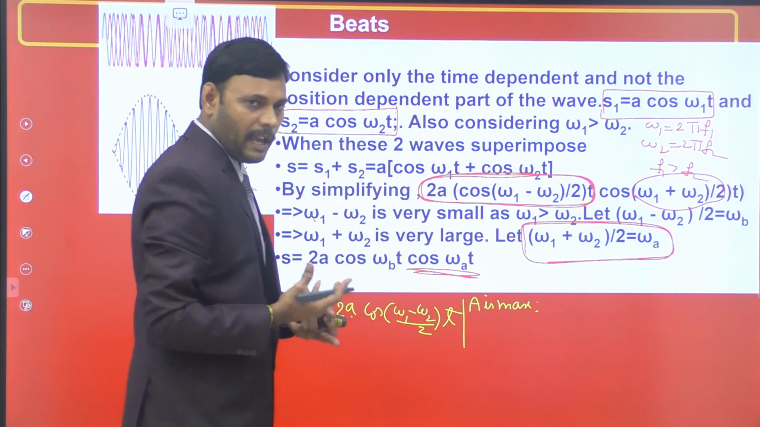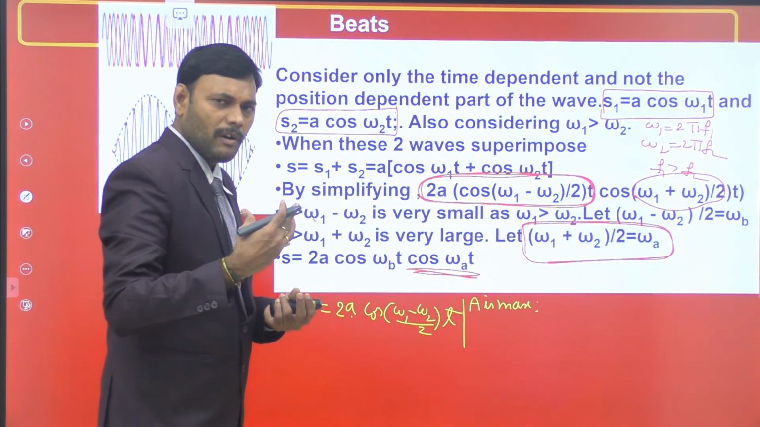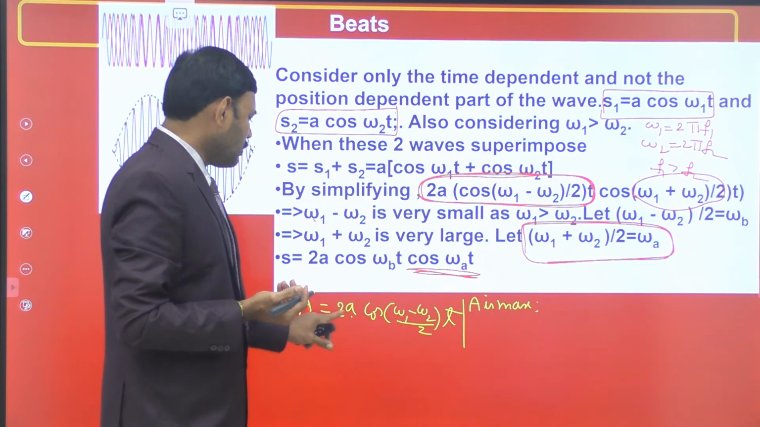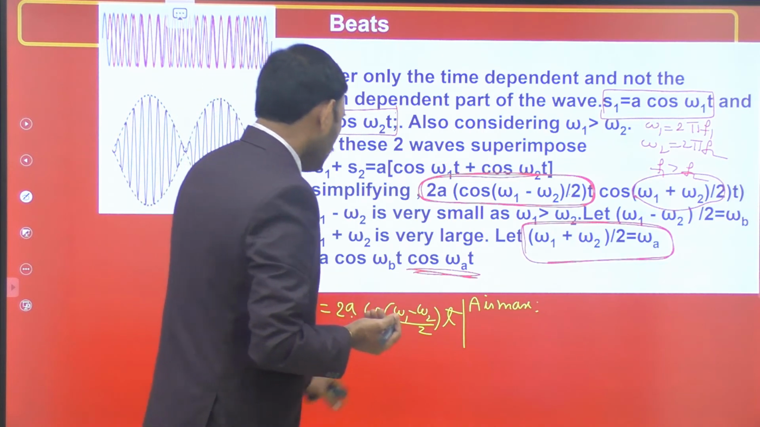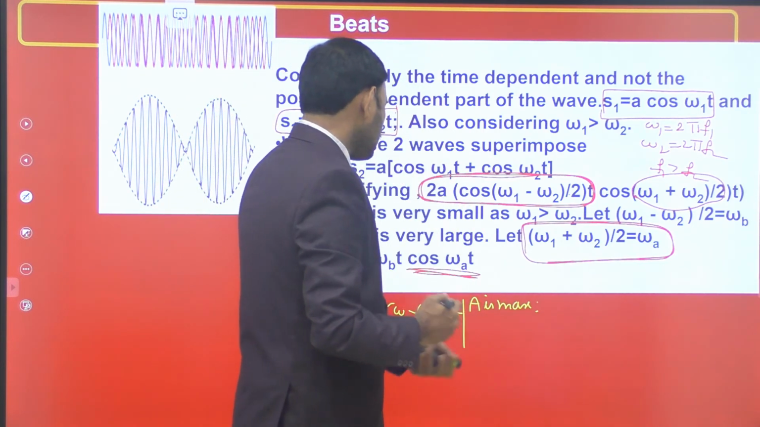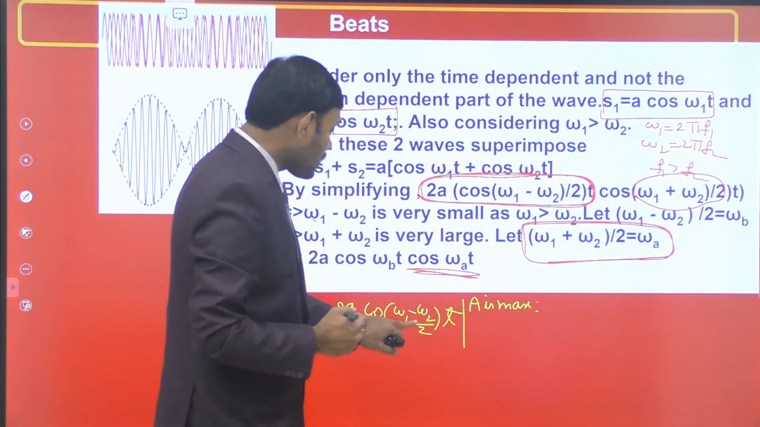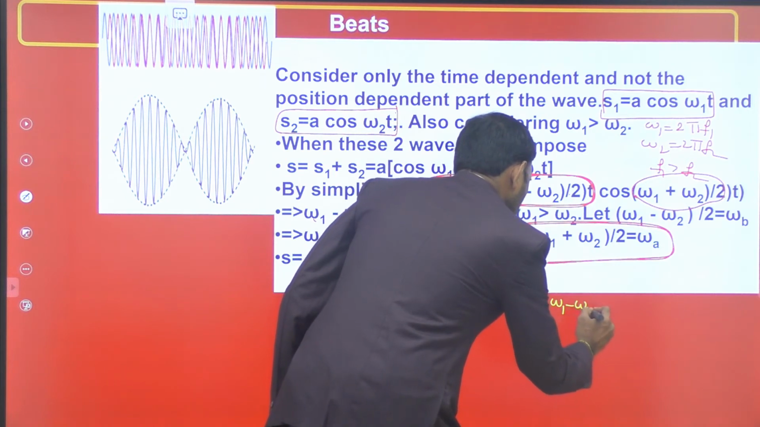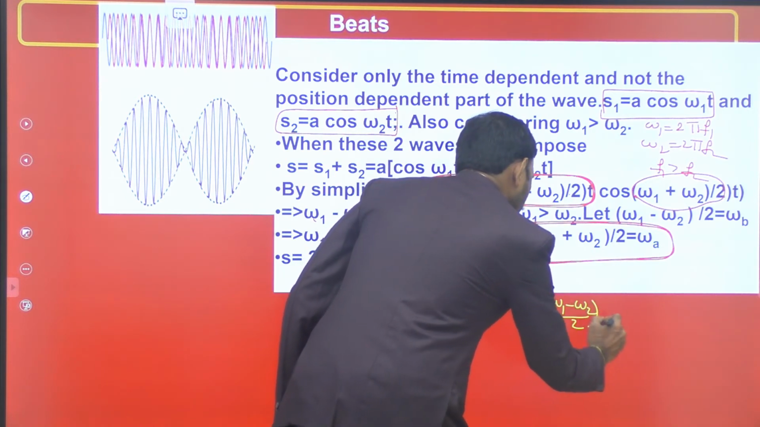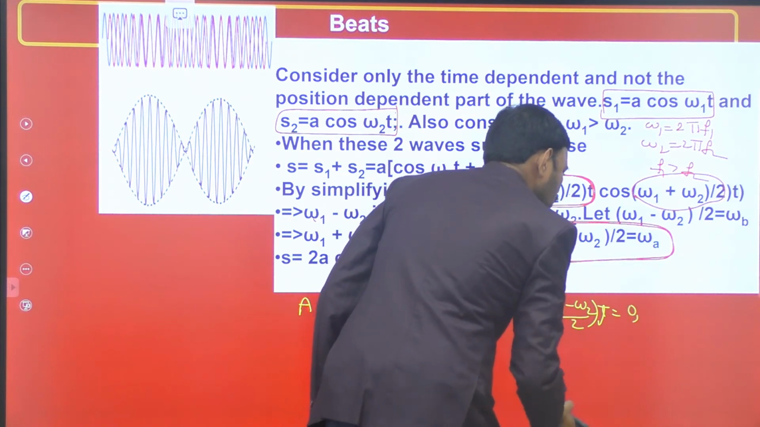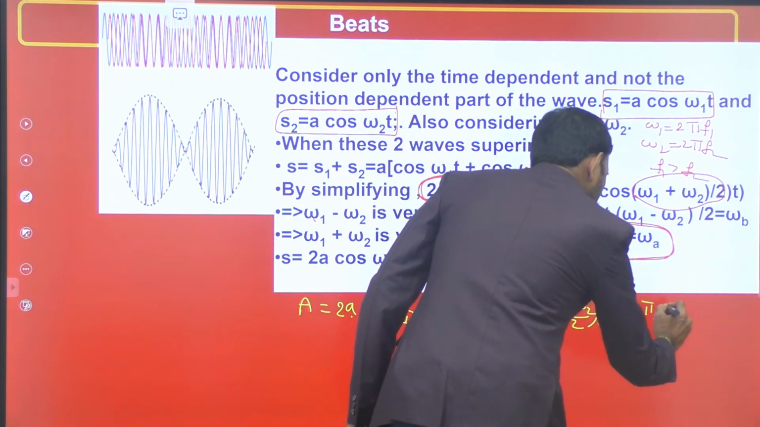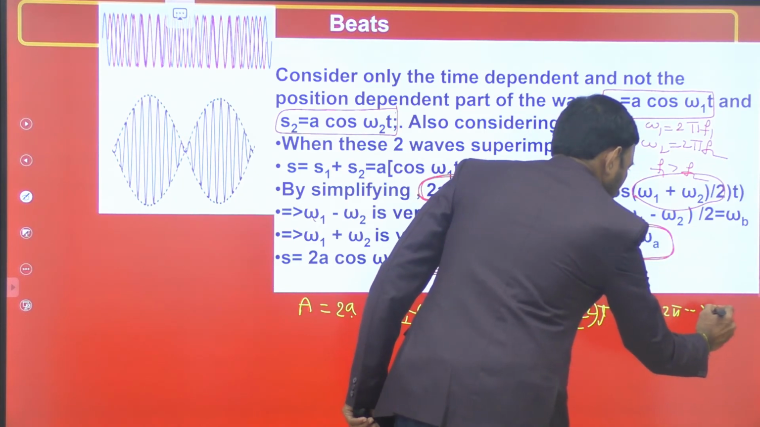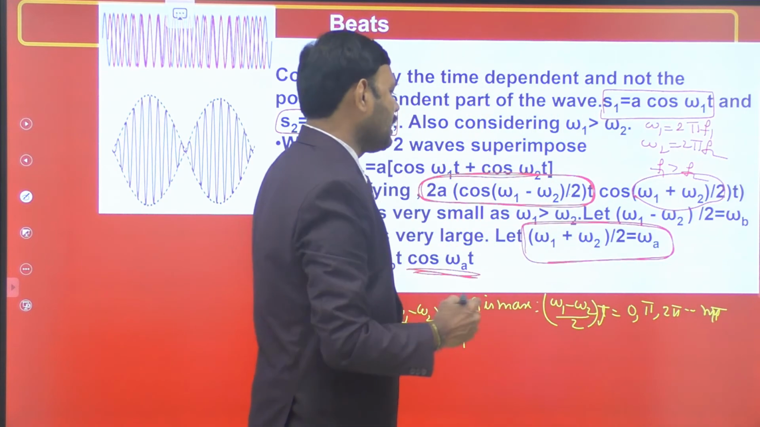That is, loudness is very high. We receive a sound wave of more loudness, more intensity when amplitude is 2A. Amplitude is 2A when this cos function is plus or minus 1. That is possible when (omega 1 minus omega 2) by 2 into t is equal to either 0 or pi or 2 pi or 3 pi, or integral multiple of some n pi. n is an integer. Pi, 2 pi, 3 pi are integral multiples of pi.